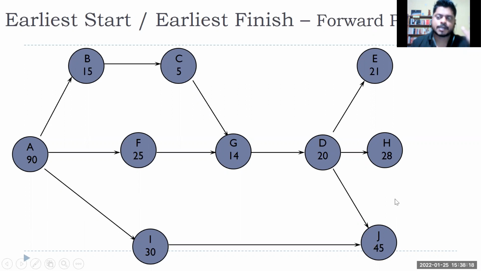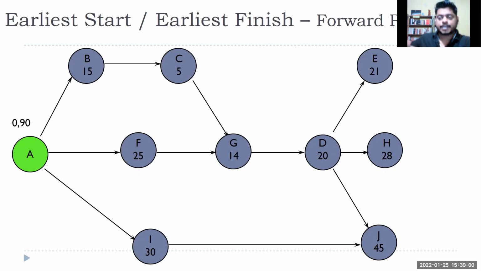We'll calculate the early start and early finish for the project. A is 90. The early start for the first task is 0, so put 0, then put 90, whatever the duration. What does it mean? Task A can start as early as the 0th day, and because the duration is 90, the early finish will be 90 days. We are not putting a date as such, like February 21; we are just calculating the number of days it will take.